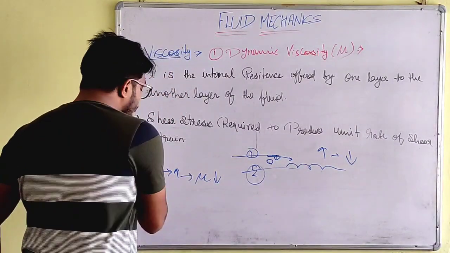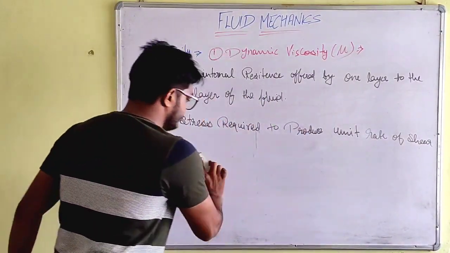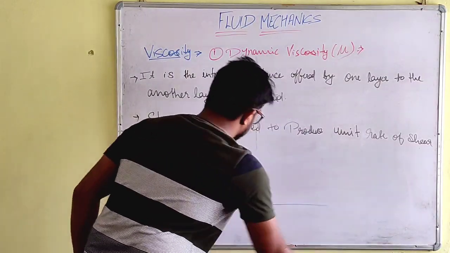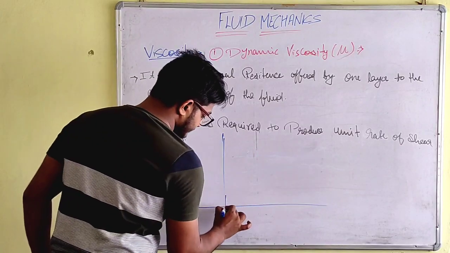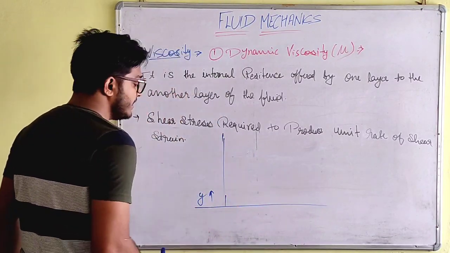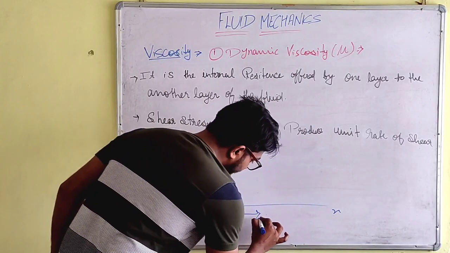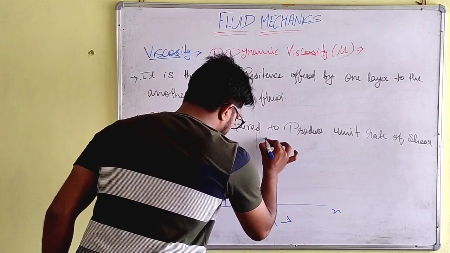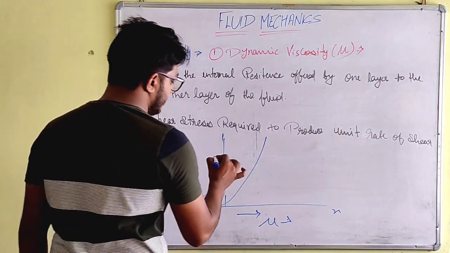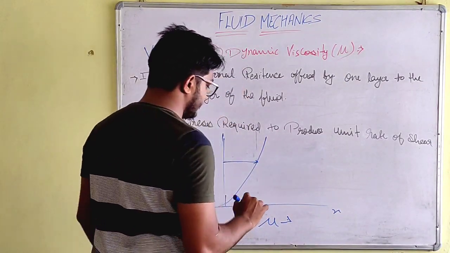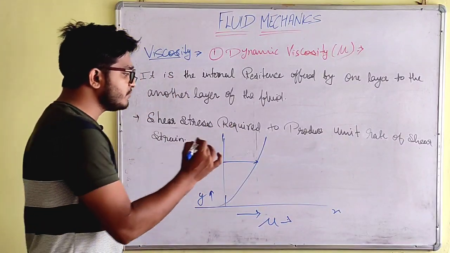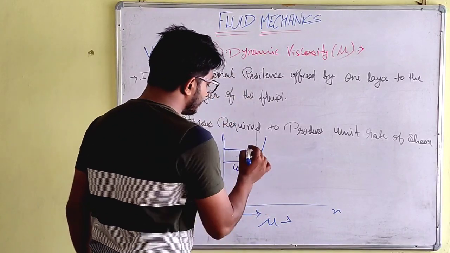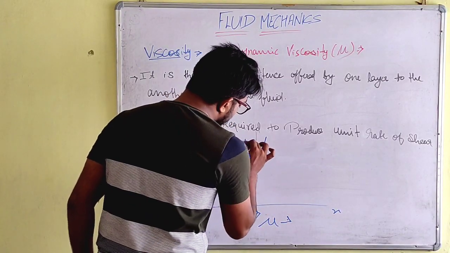Now let's get on to definition number 2. Let's take a graph here. This is the y direction and this is the x direction. Here our viscosity is moving. This is a fluid running like this, and let's say it is moving with the velocity of u, and here is layer number 2 which is moving with u plus du.